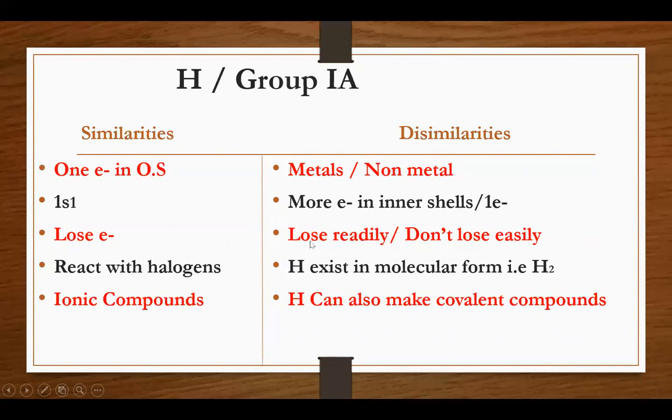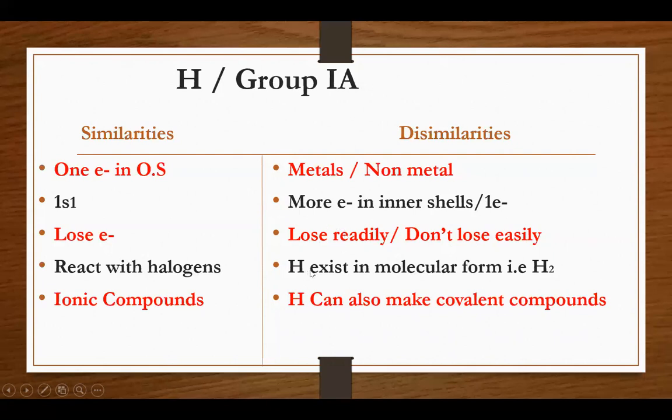Number 3, alkali metals lose their electron readily because they are typically metals. Their atomic radius is greater, their ionization energy is smaller. That's why they have more tendency to lose an electron, while hydrogen, due to its non-metallic character and its small size, does not lose an electron as readily as 1A elements.